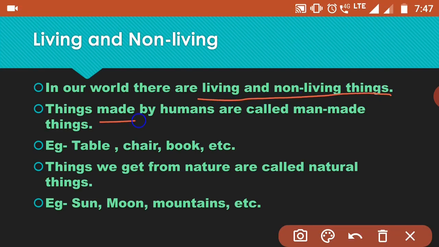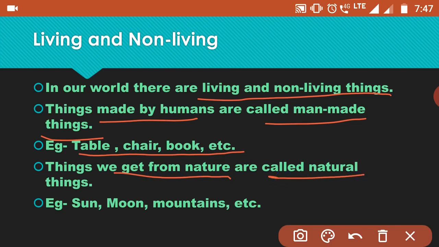Things made by humans are called man-made things. Example, table, chair, book, etc. that you can see around yourself. Then next, things that we get from nature are called natural things. Example, sun, moon, mountains, etc.